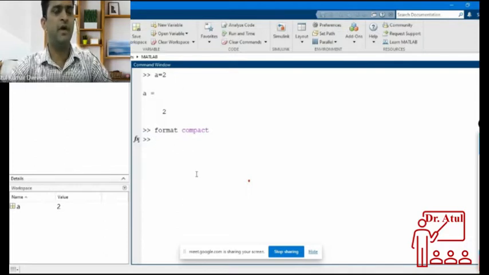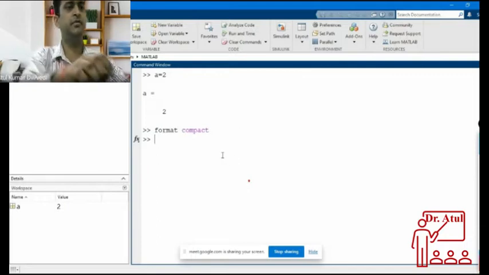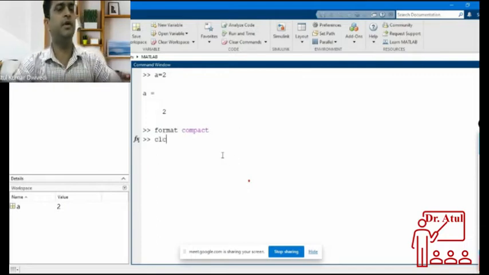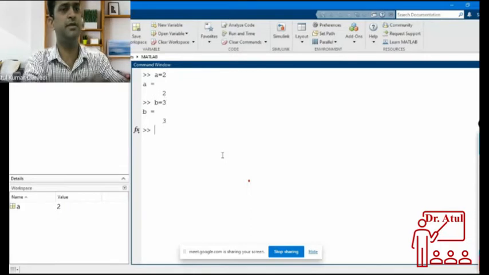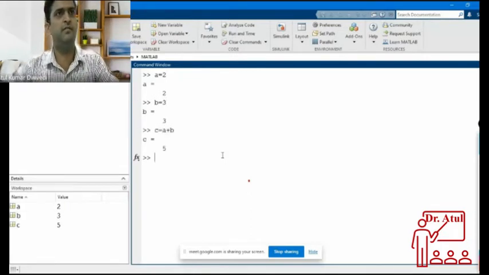This is the command window where we usually work, and here you can write any command and also get output in the command window itself. If I write a equal to 2, this will show a equal to 2, b equal to 3, and c equal to a plus b. You know this is doing addition of a and b and creating c equal to 5.